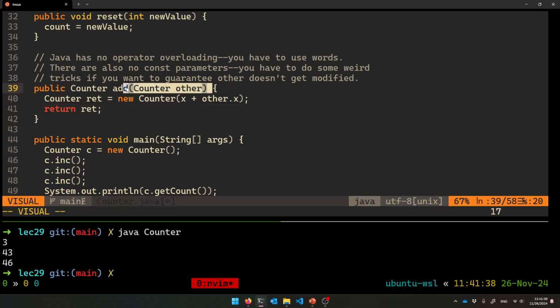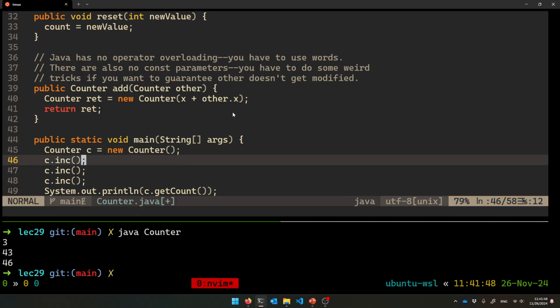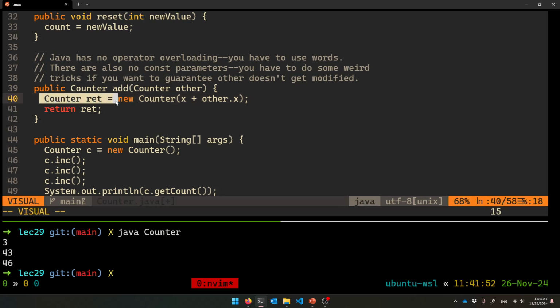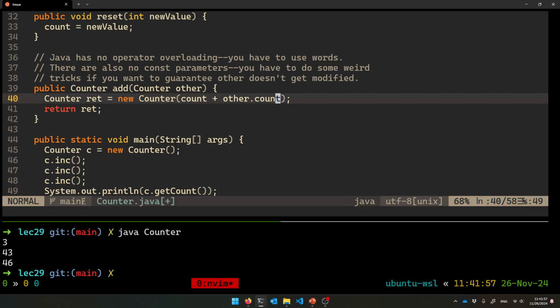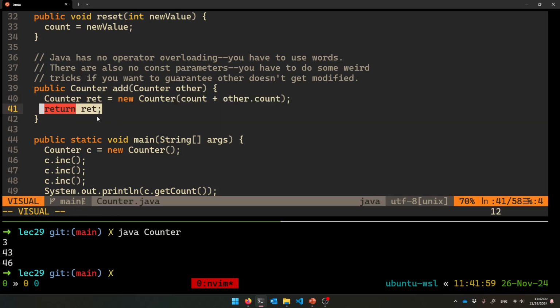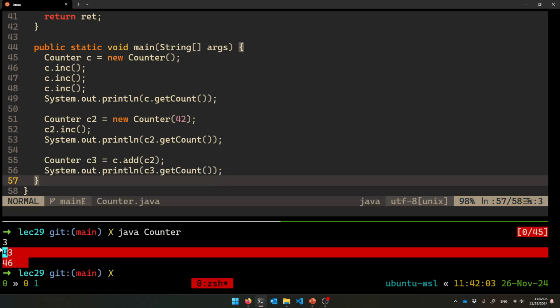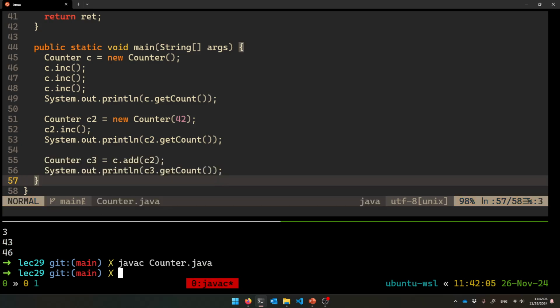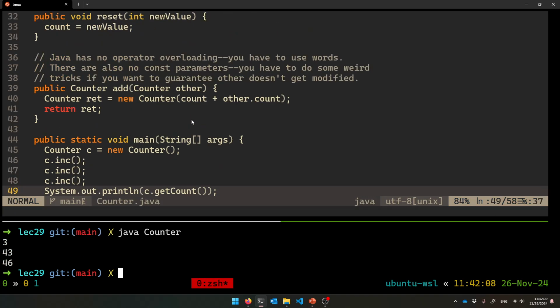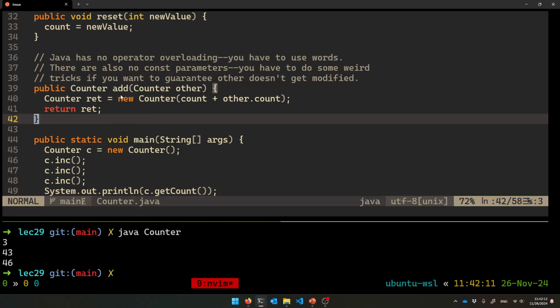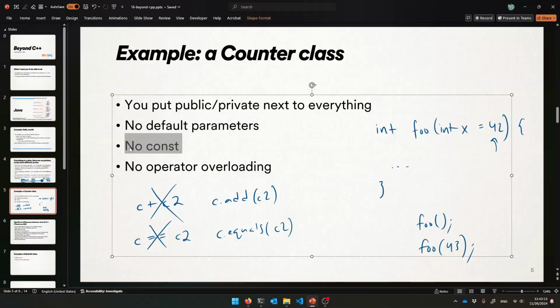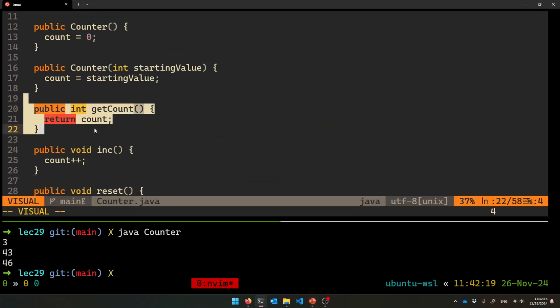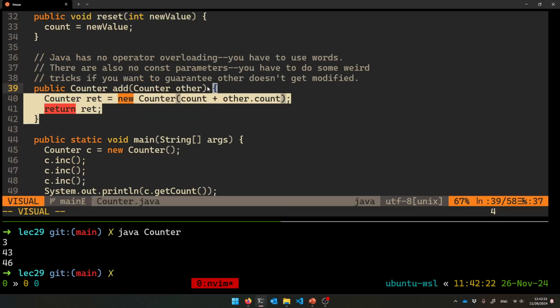I'm going to make a new counter. It's called add. It takes myself and some other counter. See how there's no stars or anything, even though everything's made on the heap. They're all called references, and you can just use the dot. It works out. Here's the new counter that I want to return. It is a counter based on my current count and the other's count, and it returns that new counter back, and I can use it and get the count back. So that's why it's 46. Hopefully it's still happy with everything. Yay. And there's also no such thing as const. My getCount should have been marked const, right? That's not a thing in Java. Add as well. It's not messing with my member variable.